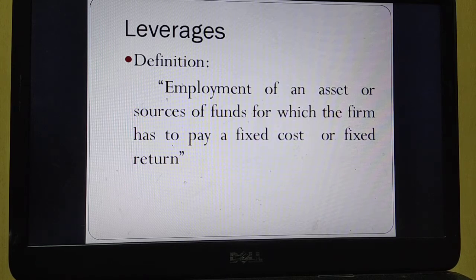So both these are called fixed return. Employment of an asset leads to payment of fixed cost, and employment of sources of funds leads to fixed return. These two have an impact on the earnings per share and the earnings before interest and tax of the company. That is why it is called leverage.